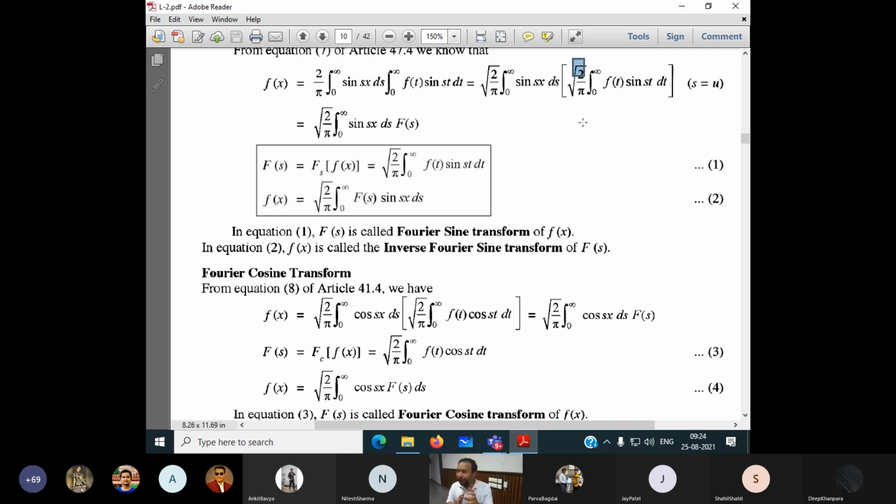So my recommendation is that please follow this book's formulas for the sine Fourier transform, cosine Fourier transform, and Fourier transform. But in the examinations, you can write any of the formulas. Okay, any of the formulas. So this is our equation number one, called the sine Fourier transform. Equation number two is called the inverse of the sine Fourier transform. You should note down all these things in your notebook. You should have a mathematics notebook. In the notebook you have to write everything, the formulas.